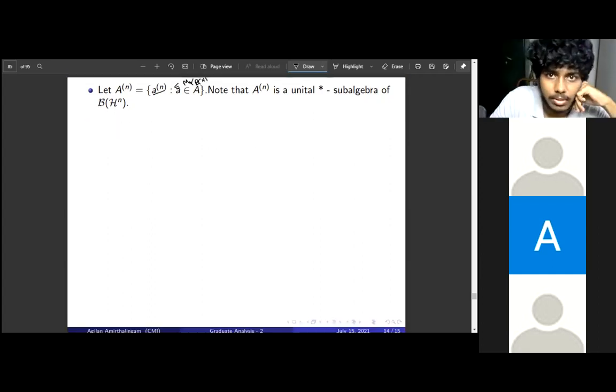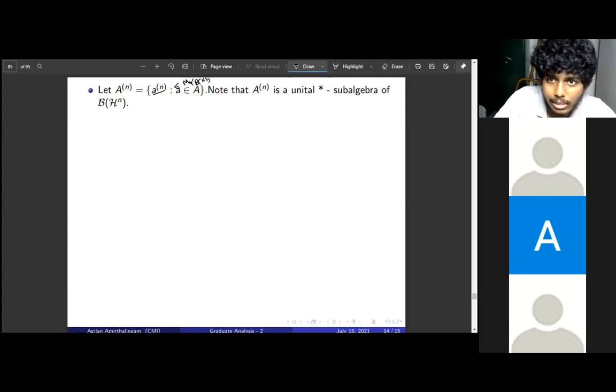Now, since A is a unital star subalgebra, it follows that A^n is a unital star subalgebra of B(H^n), or M_n(B(H)), whatever, because we have identified both. This is clear because if one is in A, this diagonal will be in A, and all the elements are the same, so the product is going to be inside.